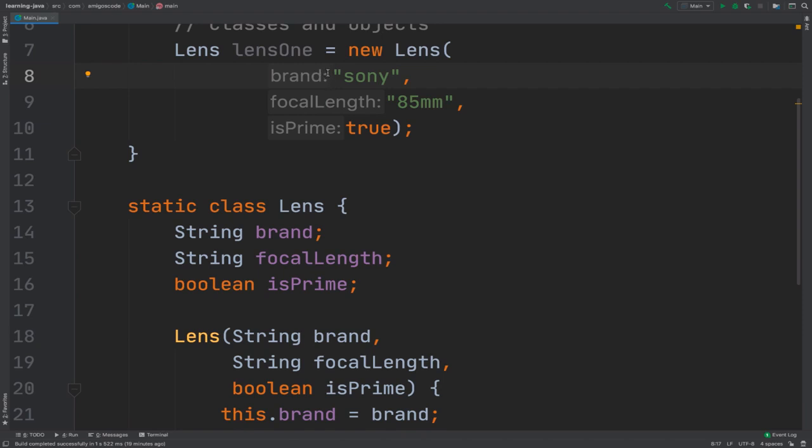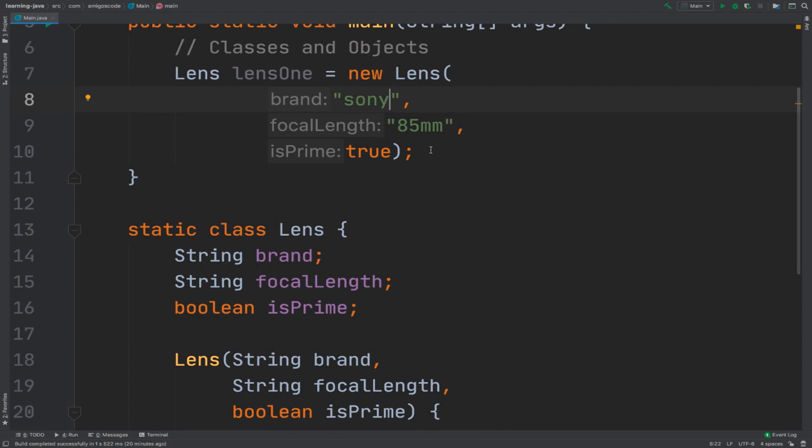So I could say Canon, for example, but don't type brand and colon. If you don't see that, it's because IntelliJ is not giving you the suggestion for your argument. So here, let me simply say Sony.